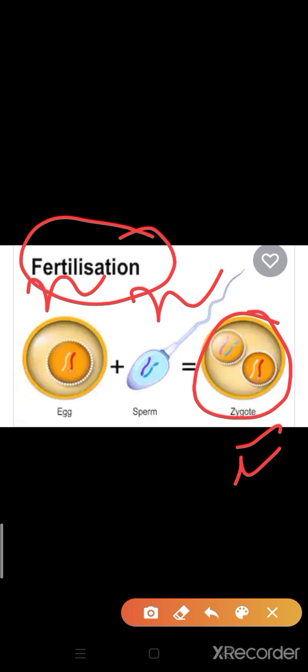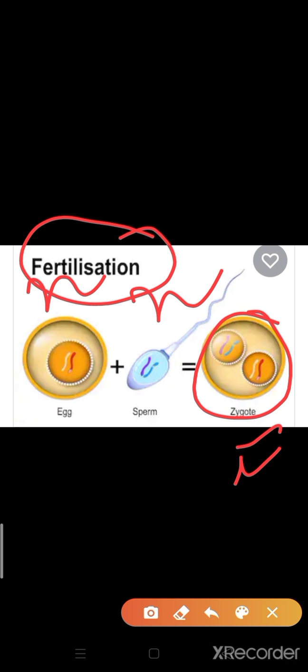So when they both fuse with each other to form a zygote, what forms in the result? Zygote. So this process is known as fertilization. Again I am repeating it, just listen carefully.